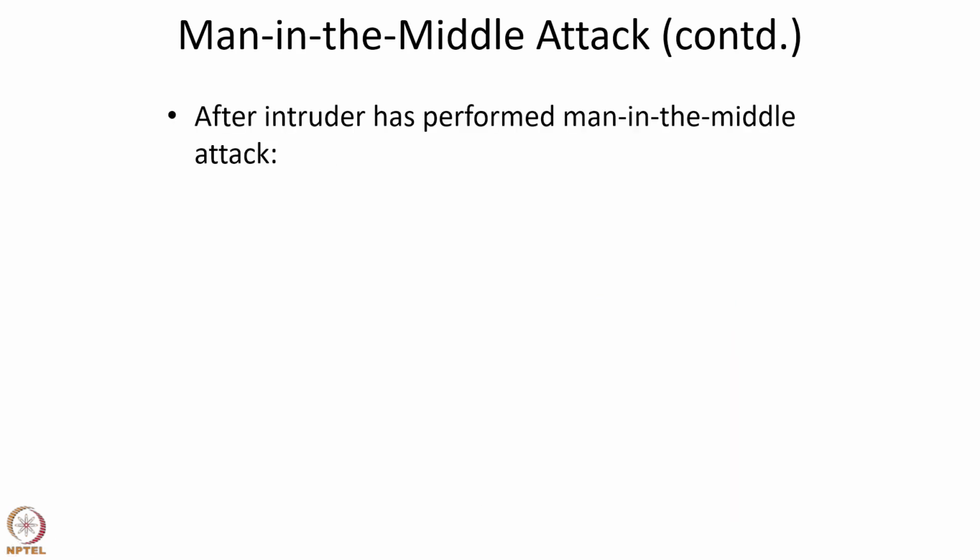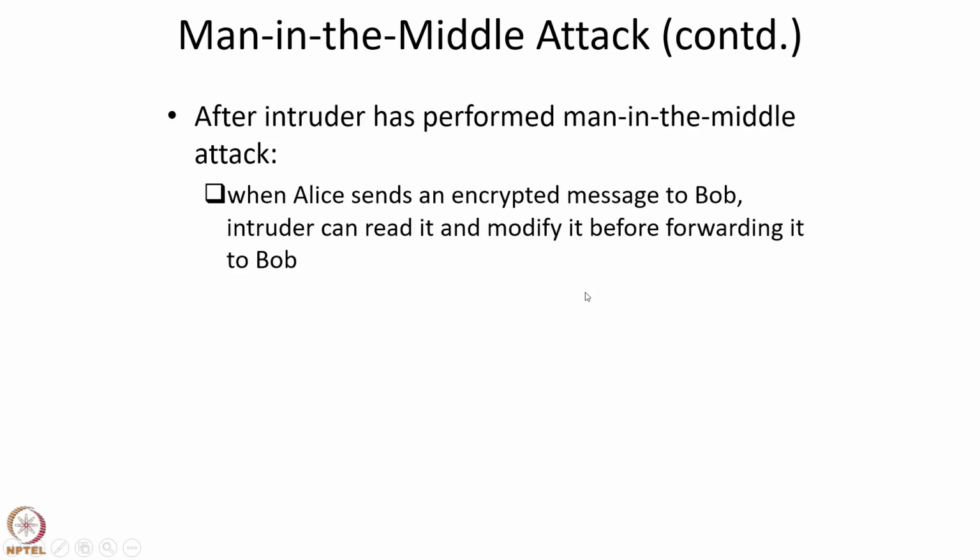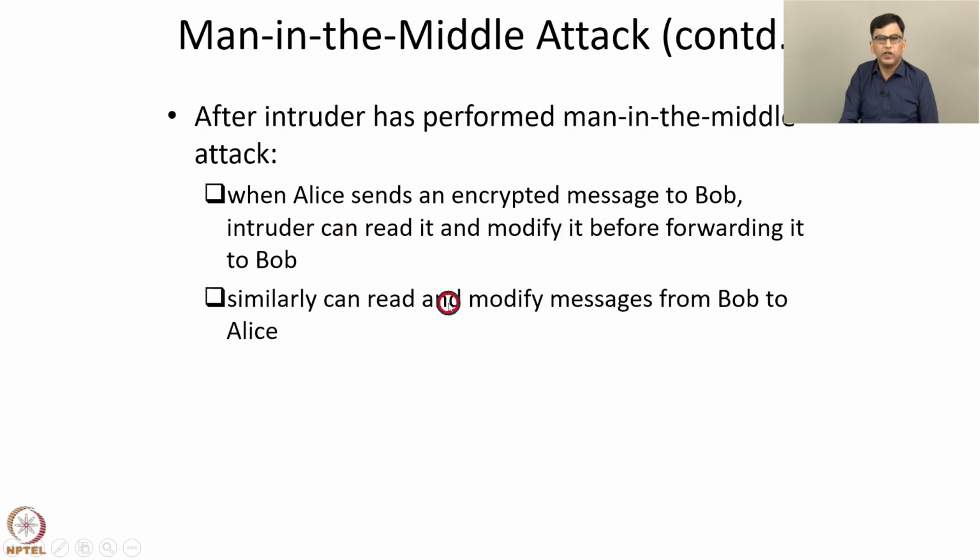So, after the intruder has performed this man in the middle attack, when Alice sends an encrypted message to Bob, the intruder Mallory can read it and modify it before forwarding it to Bob. So, the intruder decrypts the encrypted message by using the shared key between Mallory and Alice, and then modifies the message, and then re-encrypts it using the shared key between Mallory and Bob. Similarly, the intruder can read and modify messages that are sent from Bob to Alice.